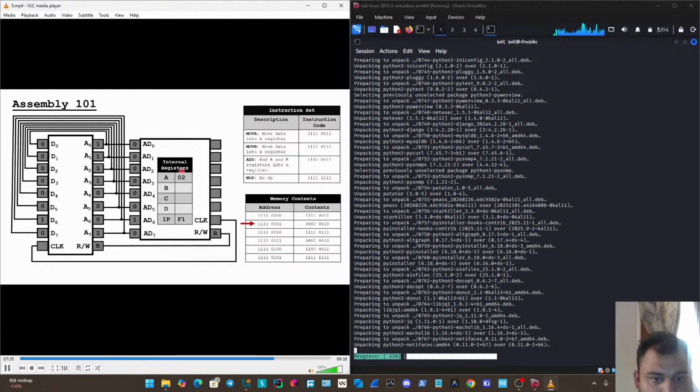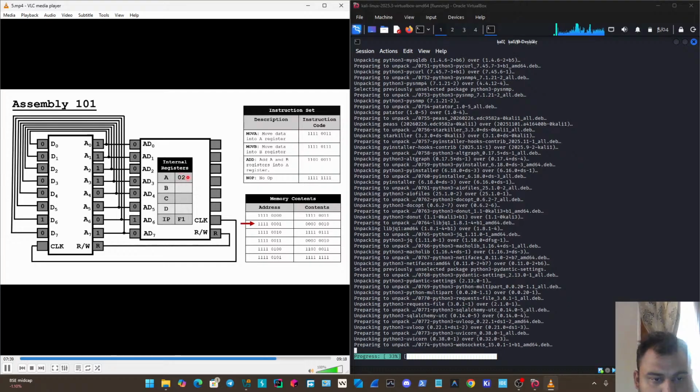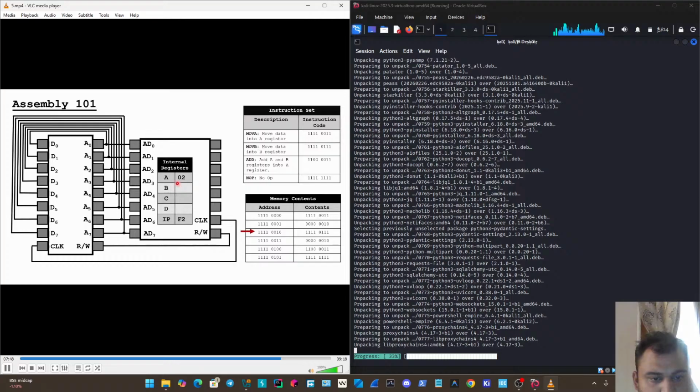So we now have our 2, and 2 in hexadecimal is still just 2. We've got that loaded into the A register. The next thing we're going to do is move on to our next memory location. And you can see our instruction pointer goes up, but nothing else happens.